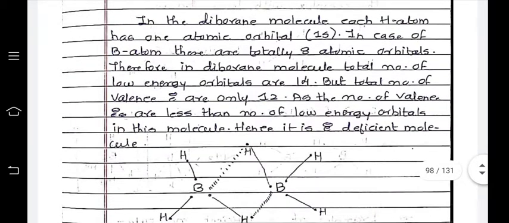So in the diborane molecule, each hydrogen atom has 1 atomic orbital, 1s.